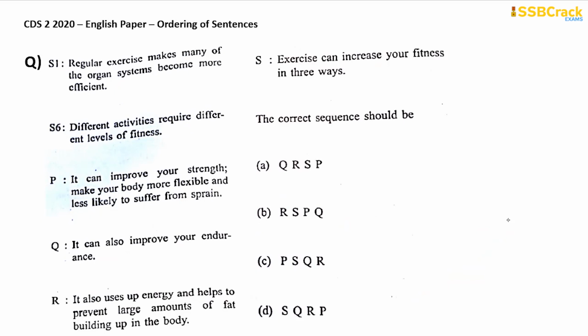Regular exercise makes many of the organ systems become more efficient. Okay, and S6 is different activities require different levels of fitness. Let's read the PQRS here. It can improve your strength, make your body more flexible and less likely to suffer from sprain. What is it here? Find out. It can also improve. See, it can improve, it can also improve. The indicator is also, and then what is it here again? Your endurance. It also uses up. Now here it is talking about also but using up energy and helps to prevent large amounts of fat building up in the body, right?